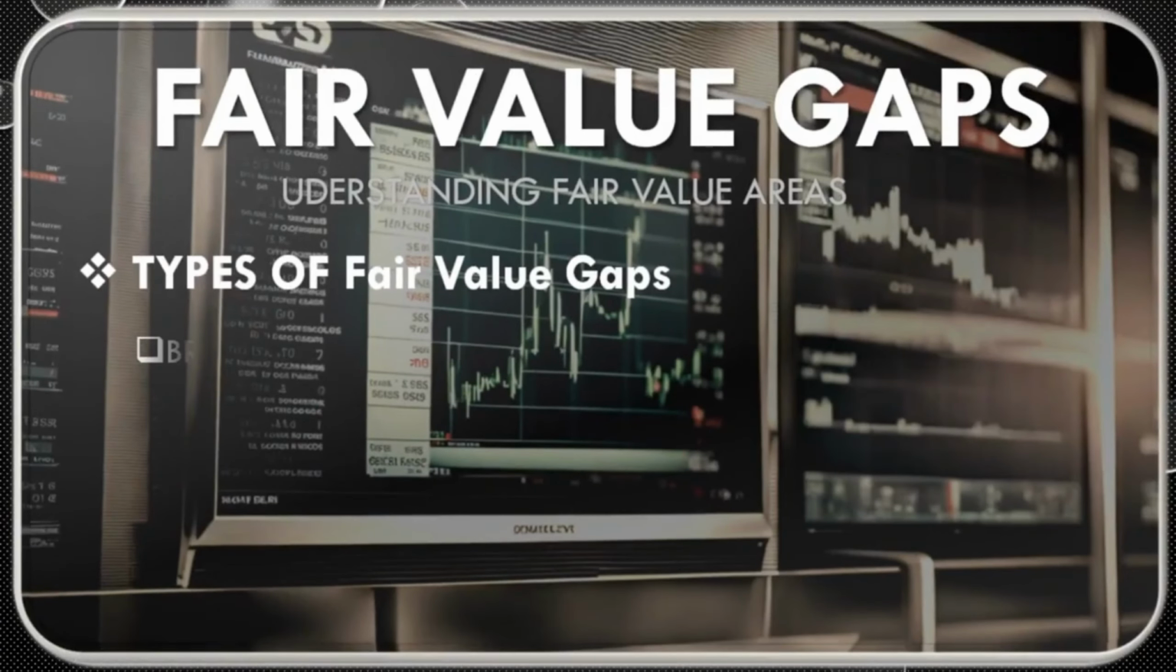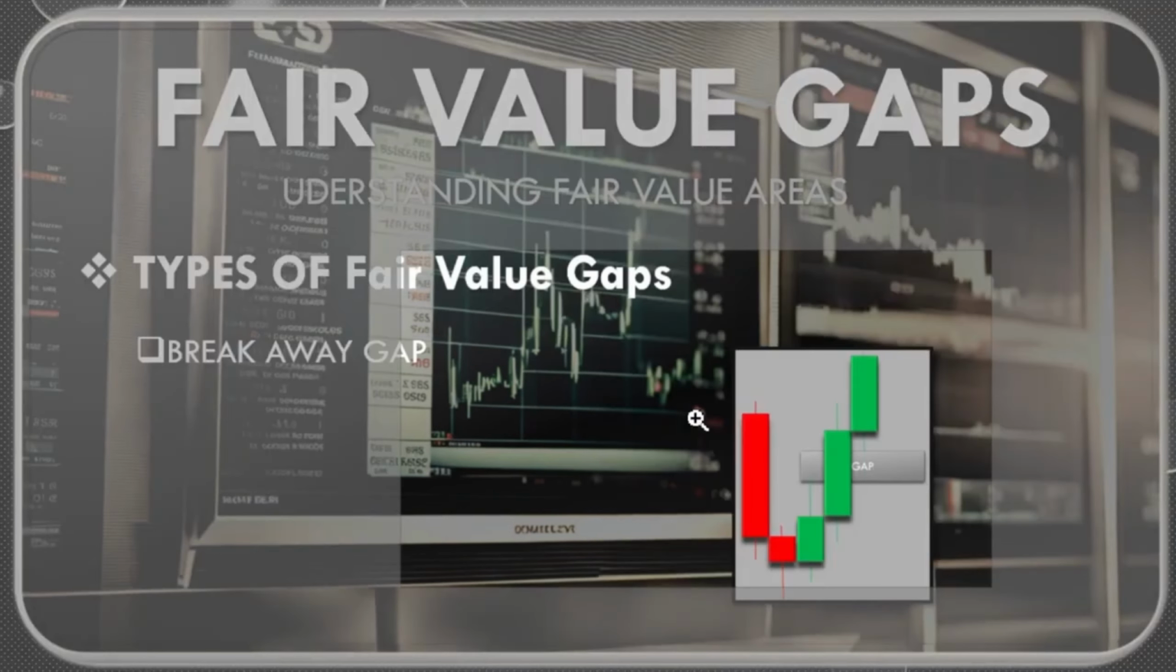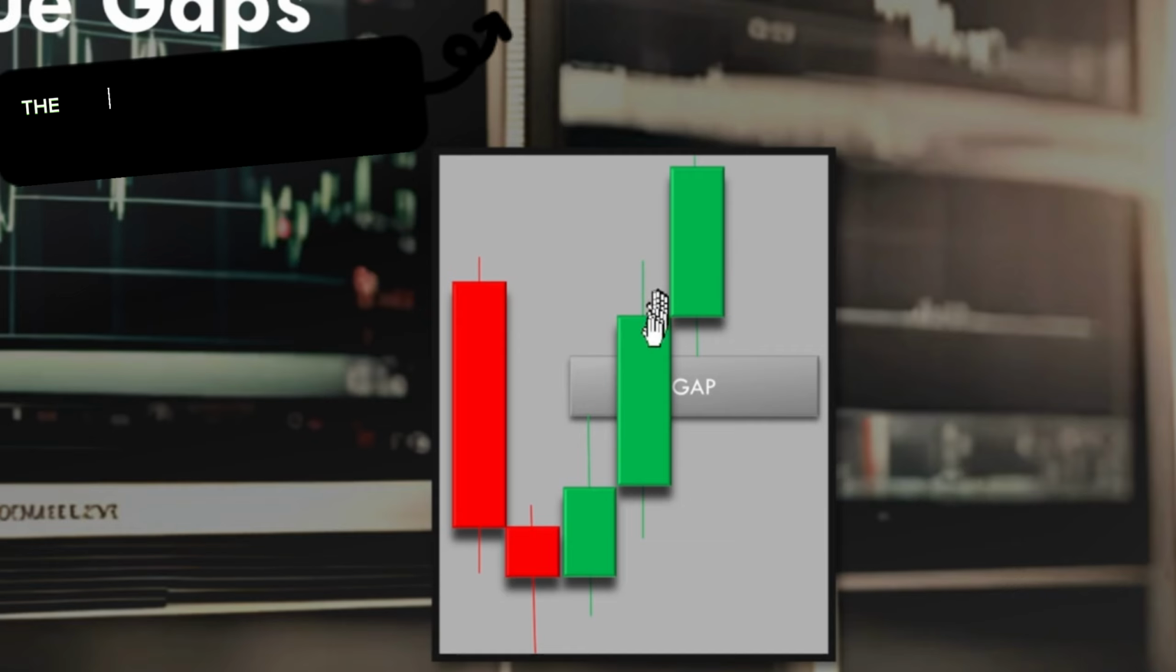Let's go ahead to a breakaway gap. A breakaway gap looks something like this. For the first candle, I don't want you to consider it. I want you to consider the third candle. Remember, for the standard fair value gap, the candle crossed below there. But for a breakaway gap, it crosses above. That's why it is called a breakaway gap.